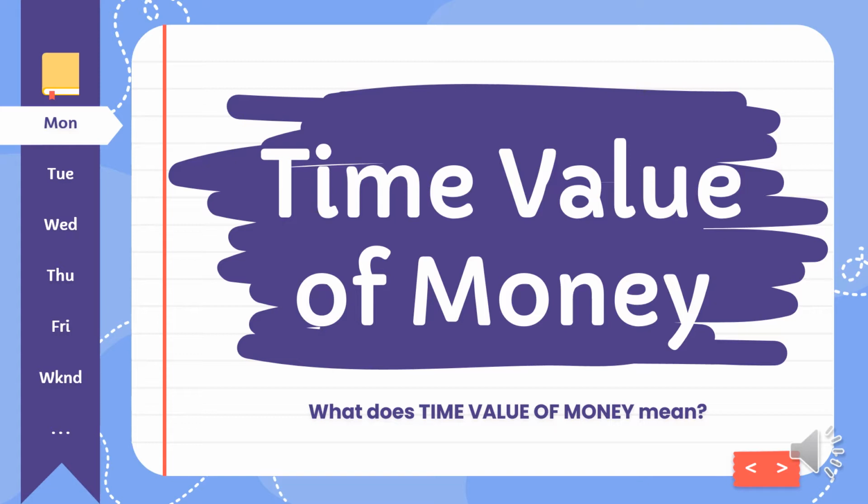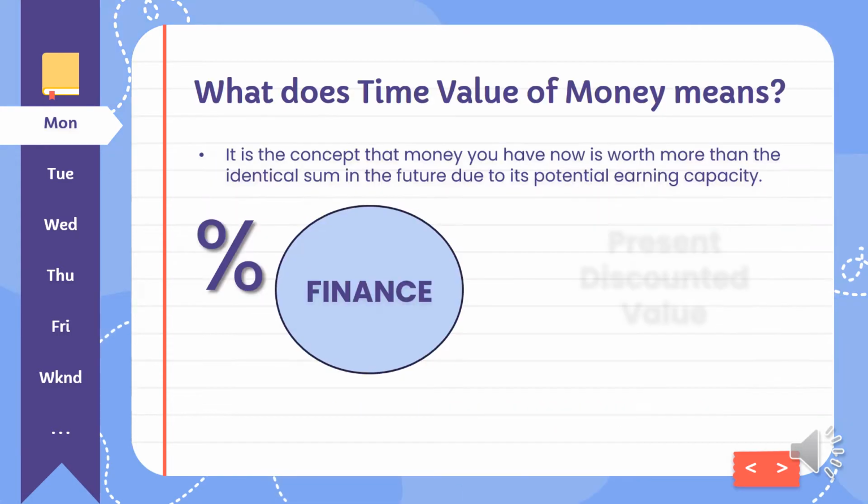What does time value of money mean? It is the concept that money you have now is worth more than the identical sum in the future due to its potential earning capacity. This core principle of finance holds that provided money can earn interest, any amount of money is worth more the sooner it is received. Time value of money is also sometimes referred to as present discounted value.